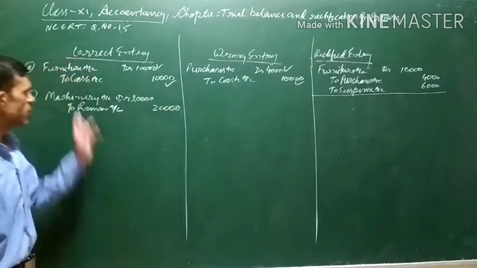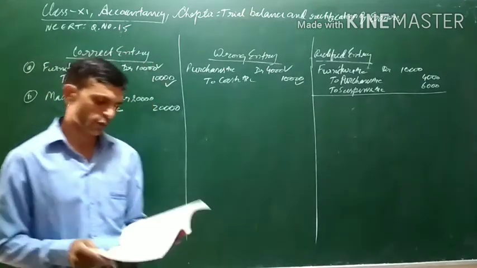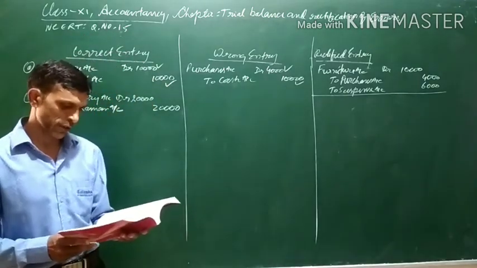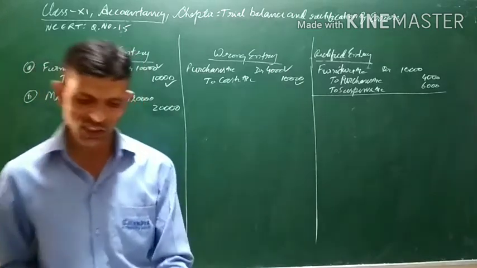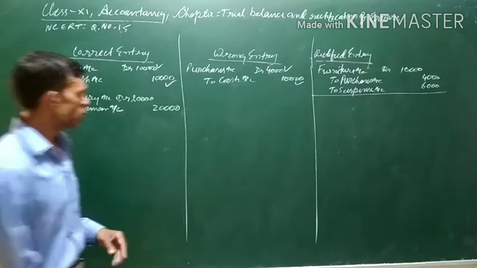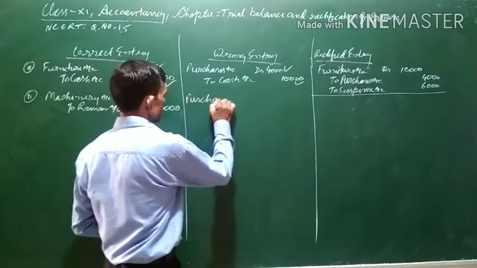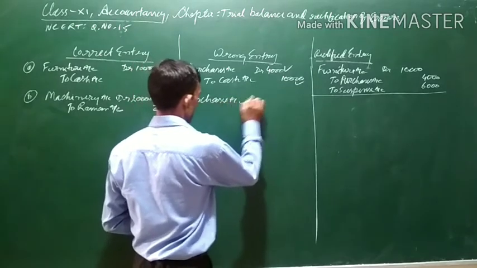Machinery account debit to Raman. This is the correct entry if it is purchased on credit. Since it has been purchased from Raman on credit, this will be the entry. It has been recorded through purchases book as 6,000. It means instead of machine, purchases account was debited.